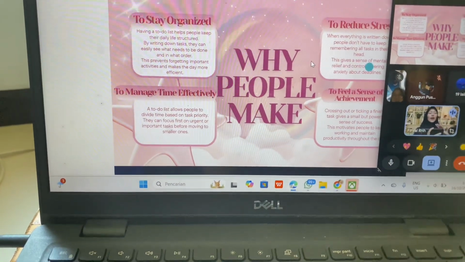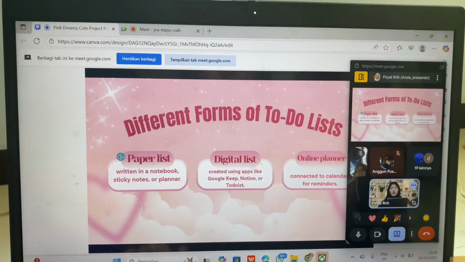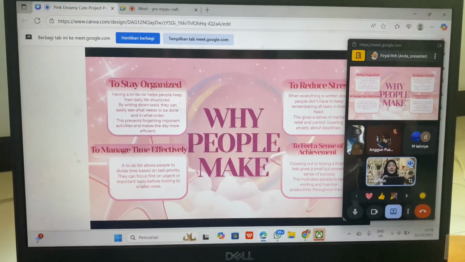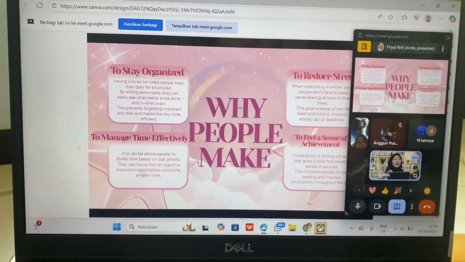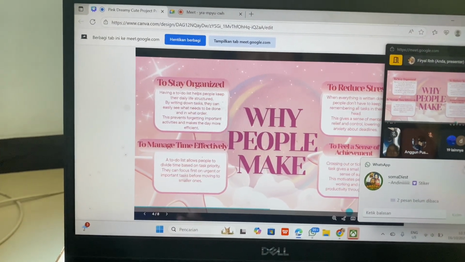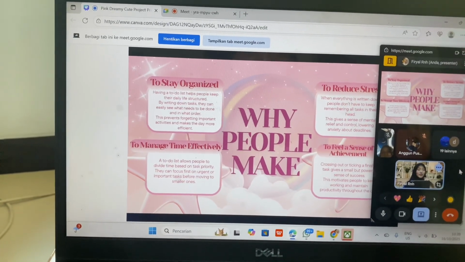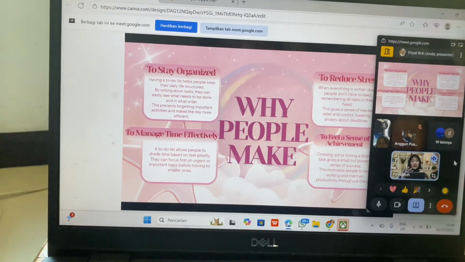Next, why do people make to-do lists? The first one is to stay organized. The second is to manage time effectively. The third, to reduce stress. The last one is to feel a sense of achievement.